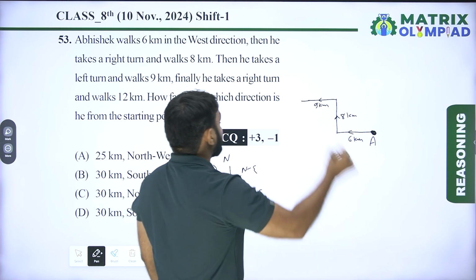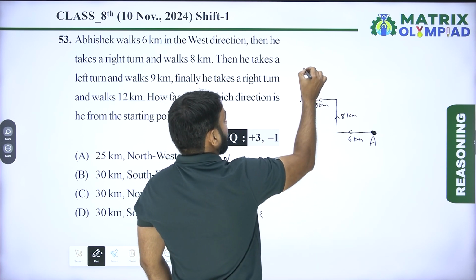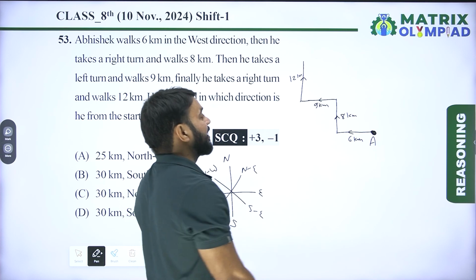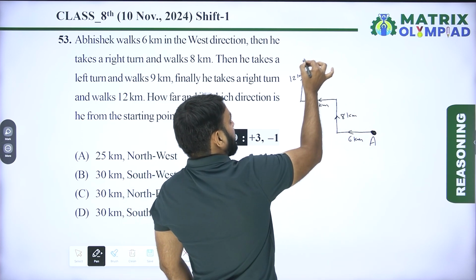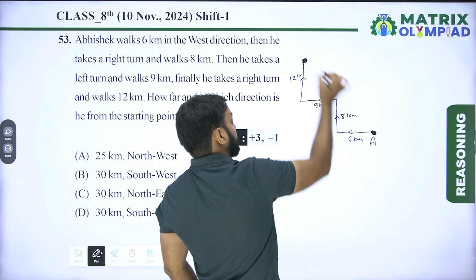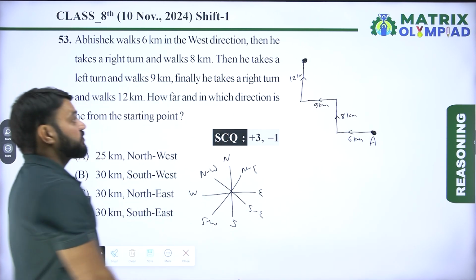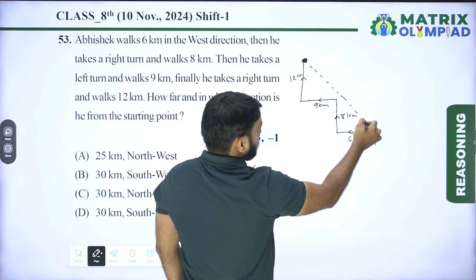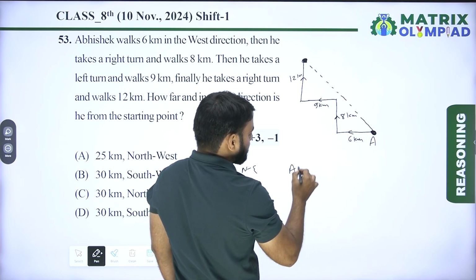Now finally he takes a right turn and walks 12 km. Let's suppose B is the final point of Abhishek and A is the starting point. Now how far? So now find the distance between the starting point and the final point. It means find the distance between AB.